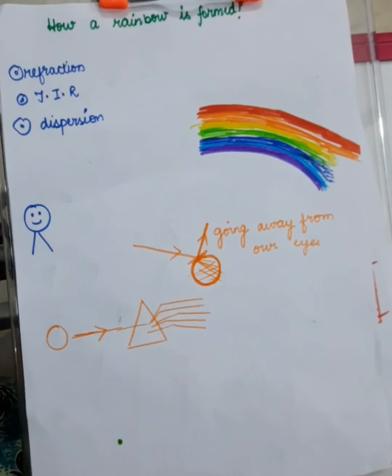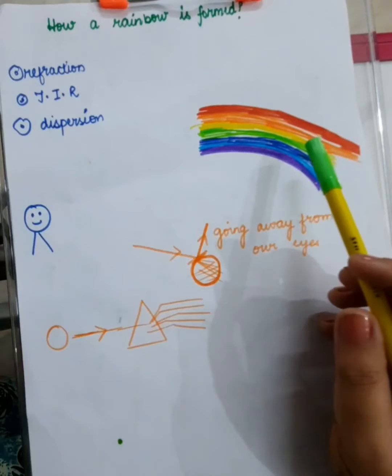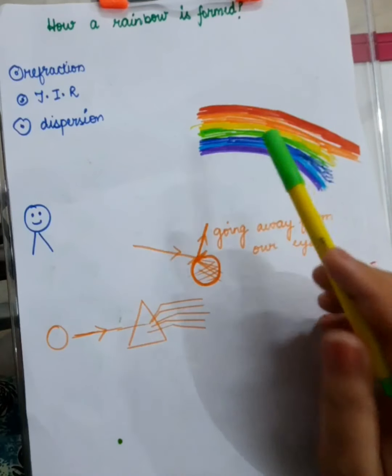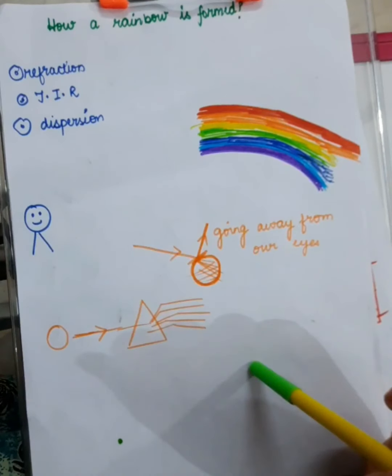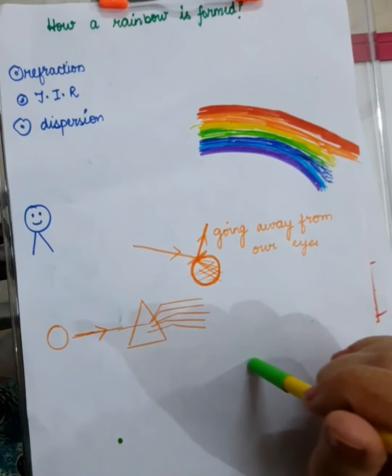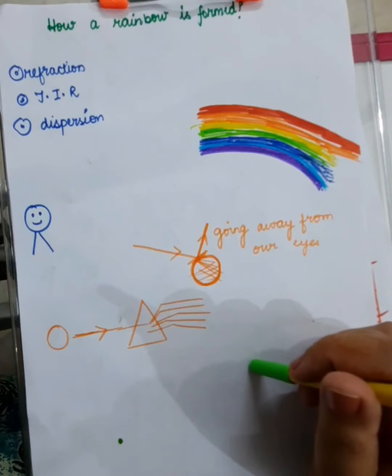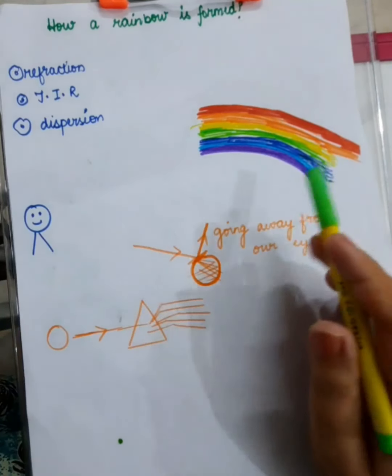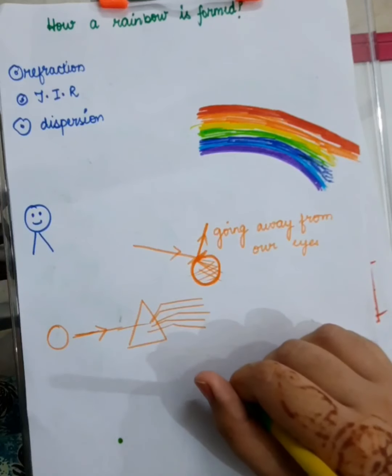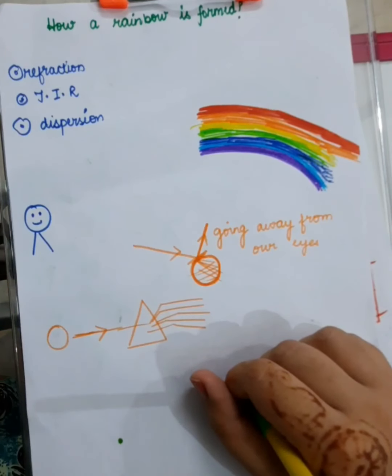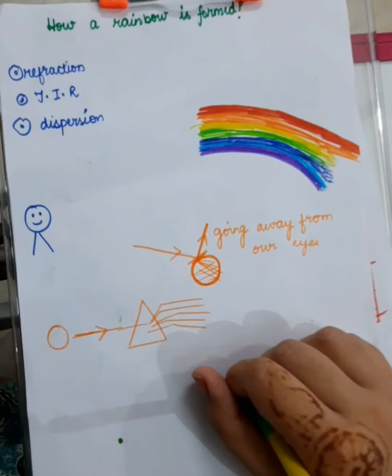Dear students, you must have seen the beautiful rainbow in the sky after the rainfall. Have you ever wondered why it forms? How does it form? And from where have these seven colors come? Well, we will answer all these questions steadily.